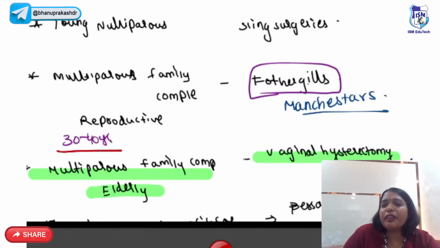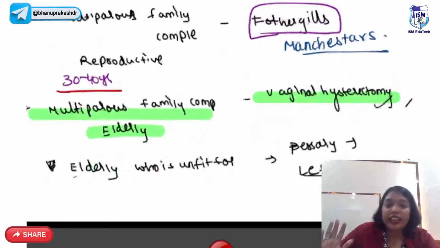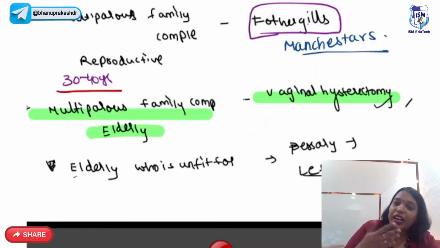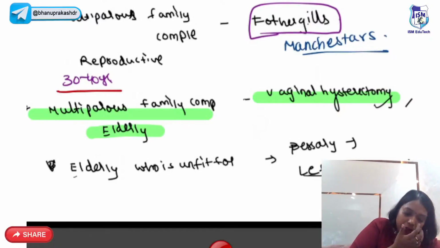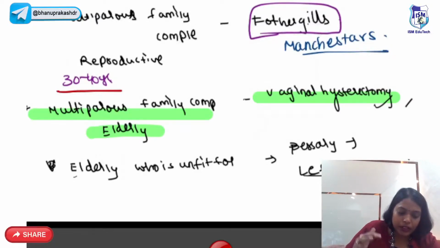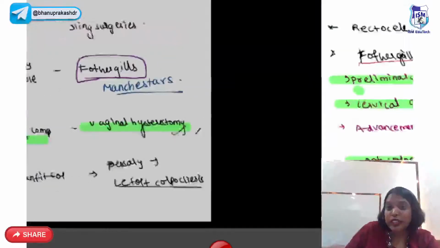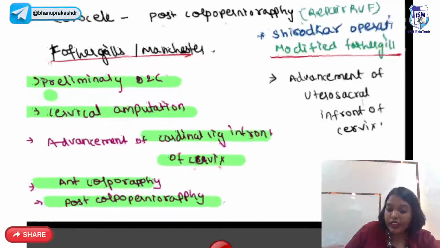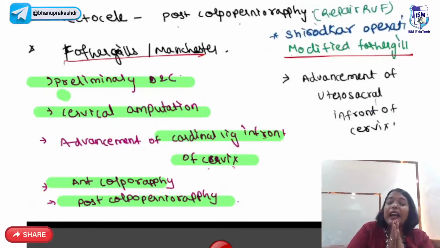Multiparous lady, family complete, then you do vaginal hysterectomy. Elderly, extremely elderly, who is unfit for any major surgery, first you try pessary. If that didn't work out, then you will go for Le Fort's colpocleisis. So Le Fort's colpocleisis is where you obliterate the anterior and posterior.